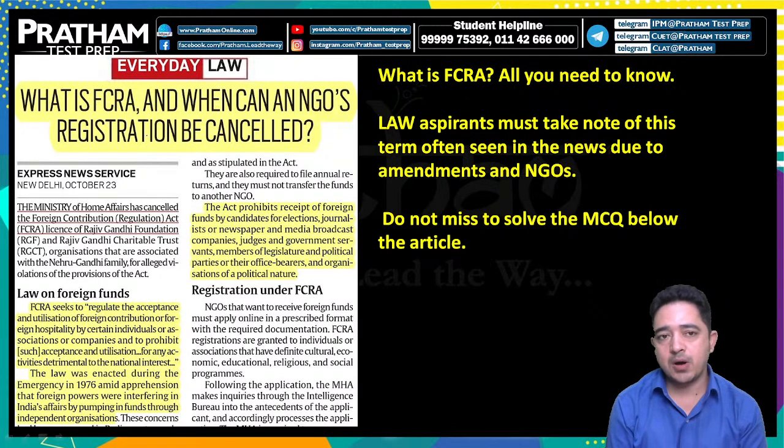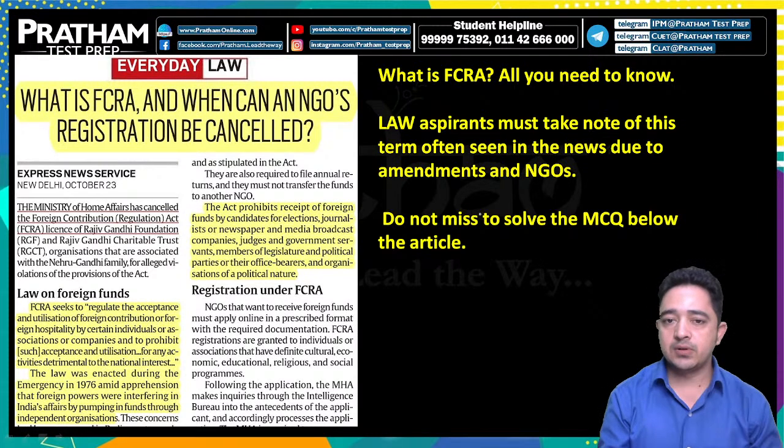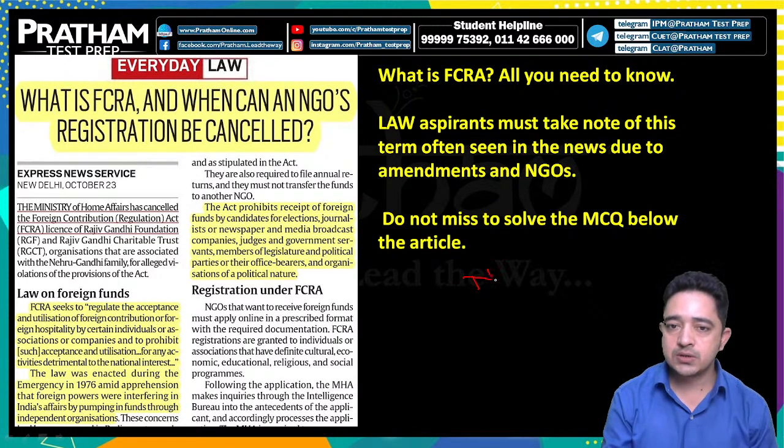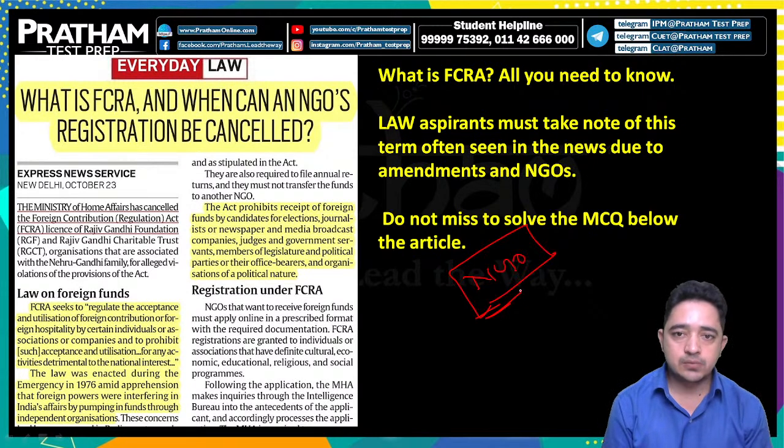In short, any individual, association or NGO that gets funds from a foreign country will be covered under the Foreign Contribution Regulation Act. Law aspirants must take note of this term, often seen in the news due to amendments concerning NGOs. At the end we will solve a question based on FCRA.